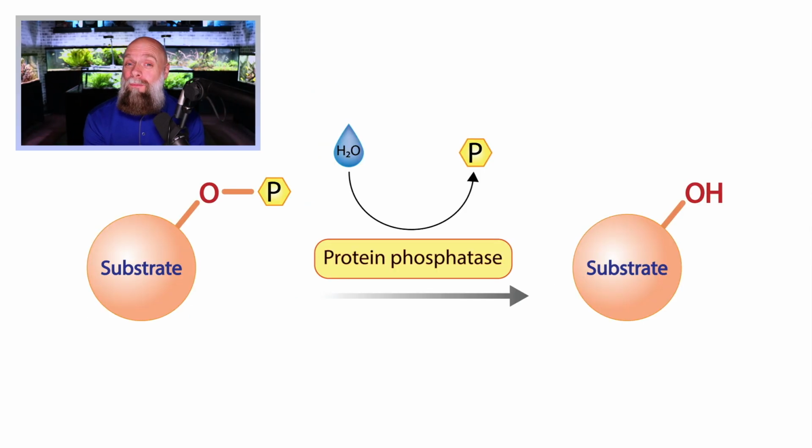Now that's all great, but what happens when we need to take that substrate and return it back to its original form? That means we need to remove the phosphate, and that is the job of the protein phosphatase. It's going to remove that phosphate. It will return that enzyme or that protein back to its original state so that another phosphate can attach and it can do its job again.